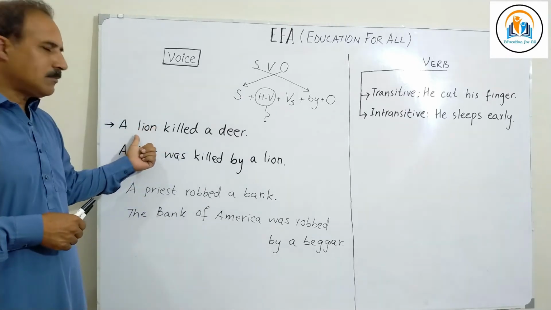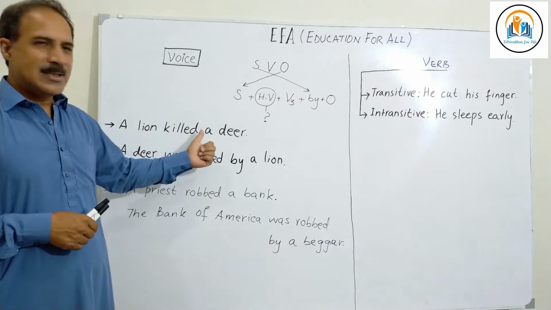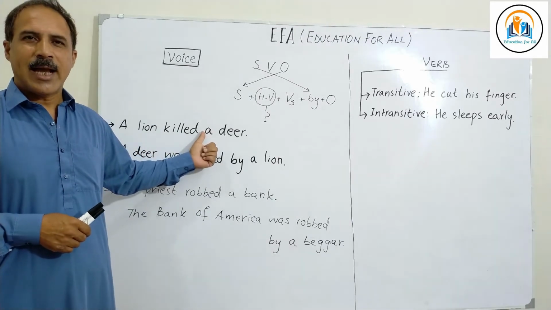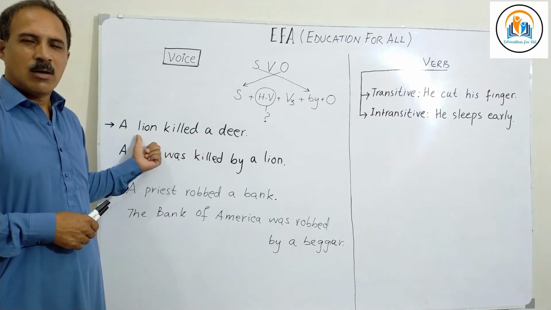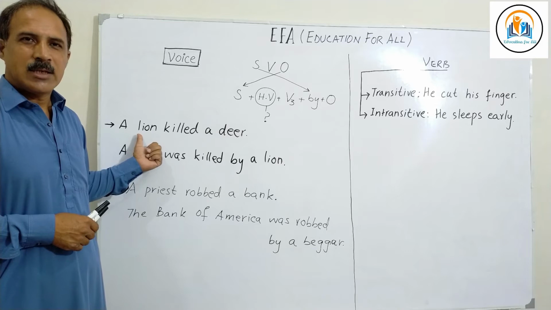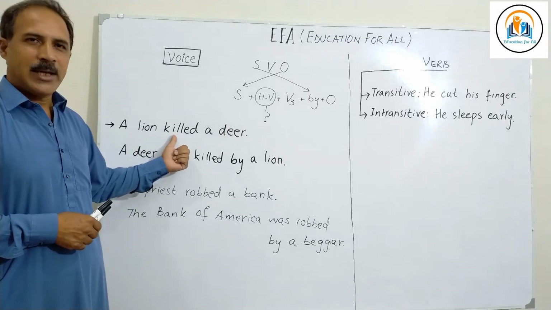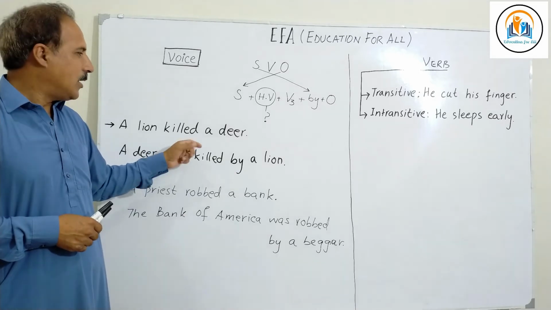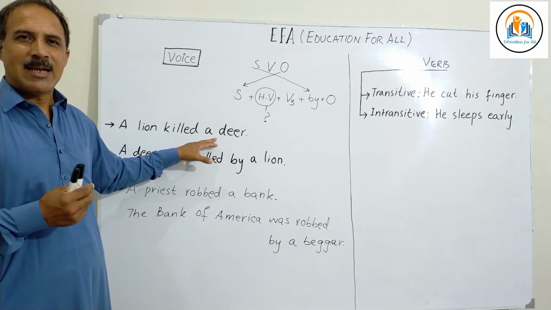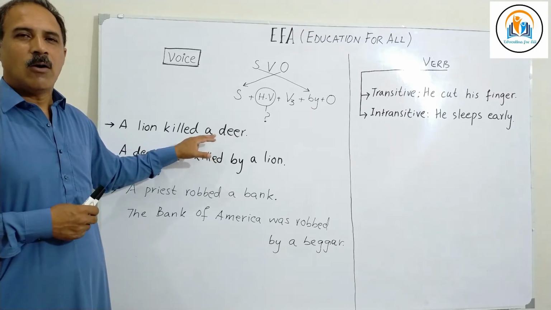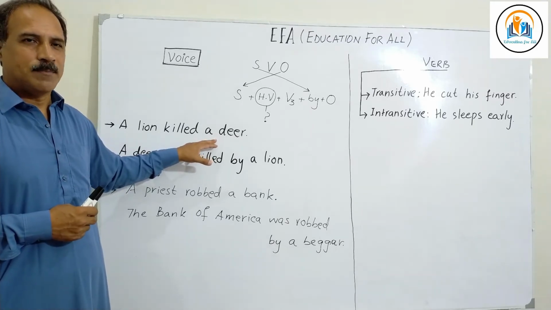Number one, a lion killed a deer. This is an active voice sentence where the subject, or the performer of the action, also called the semantic agent, performs the action of killing. And who receives the action? A deer, which is called the semantic patient, or object, or receiver of the action.